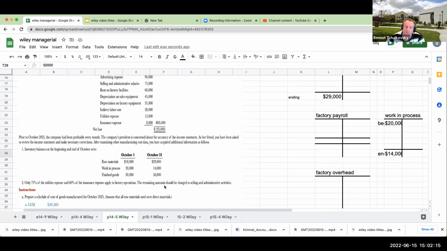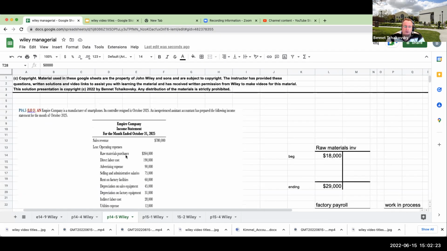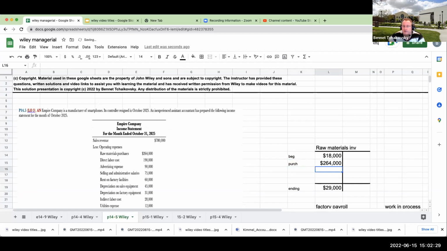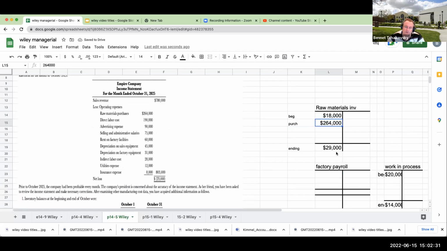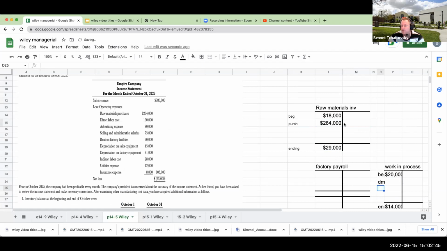Right? So we put in those beginning balances here, and now let's try to figure out, by looking at the other accounts, where other things should go. The raw material purchases of 264,000 are going to go into raw materials inventory. What this means is, when I look at this, does 18,000 plus 264 equal 29? The answer is no. The difference, whatever is left, is what goes down over here into work in process.